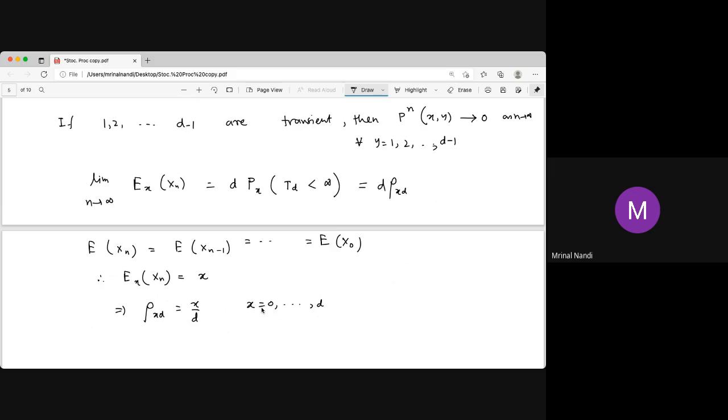But rho d d is 1, because d is the absorbing state. Starting from d, it stays at d, so the probability that the hitting time is finite is 1. And the other cases we already proved: we actually proved for y equal to 1 to d minus 1, but for 0 and d it is obvious. So starting from x, the probability of reaching d is x by d.